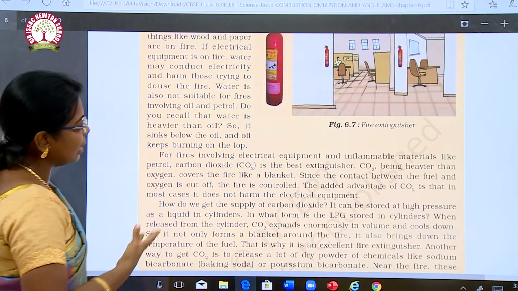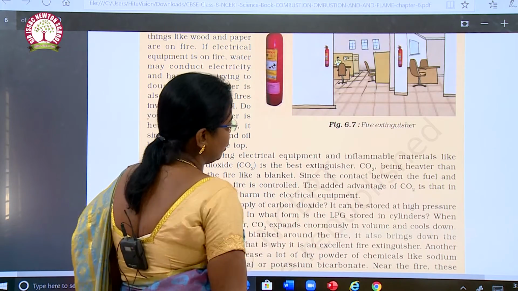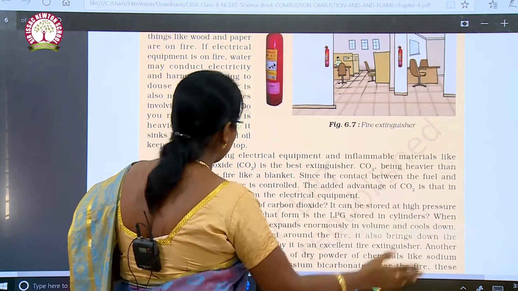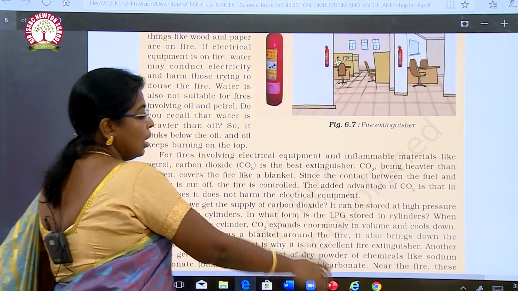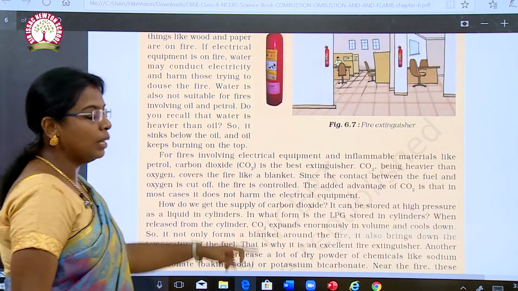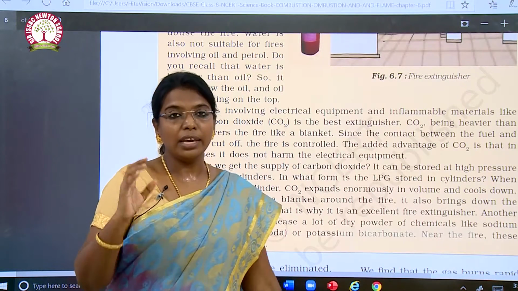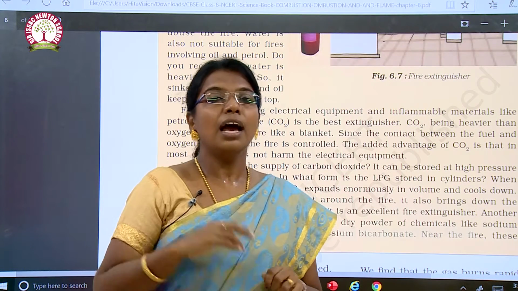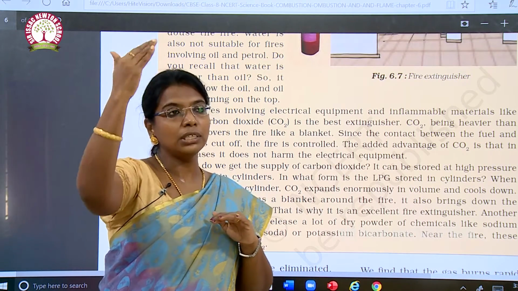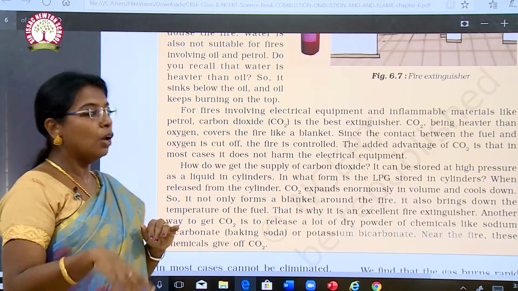For fires involving electrical equipment and inflammable materials like petrol, carbon dioxide is the best extinguisher. Carbon dioxide, being heavier than oxygen, covers the fire like a blanket. Since the contact between fuel and oxygen is cut off, the fire is controlled. The added advantage of carbon dioxide is that in most cases it does not harm the electrical equipment. Carbon dioxide is filled in the fire extinguisher cylinder, and it makes a blanket around the substance and stops the oxygen supply.